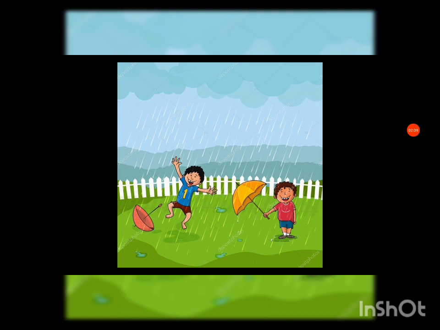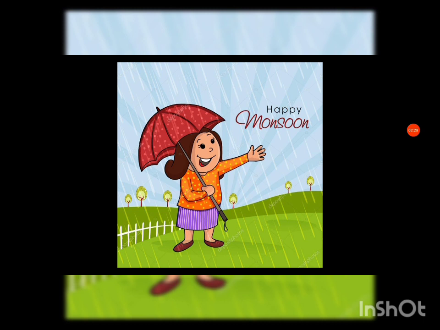Sometimes we feel stickiness during monsoon season when it rains outside, isn't it? And most days are cloudy. During monsoon season, what will happen? There will be no sunshine, there will be cloudy days. Plants grow very well in monsoon. During monsoon season, usually we have heavy rains, and because of that, plants grow very well.